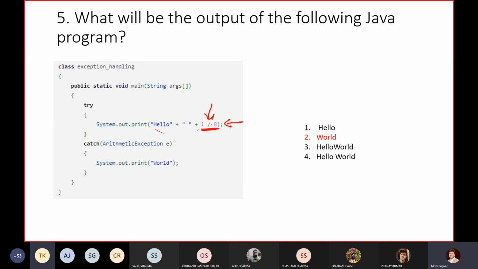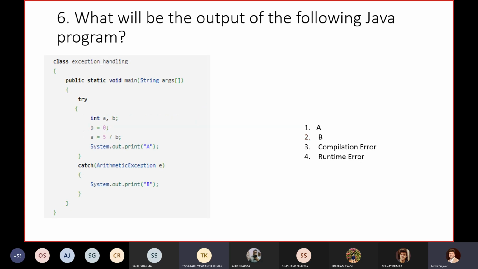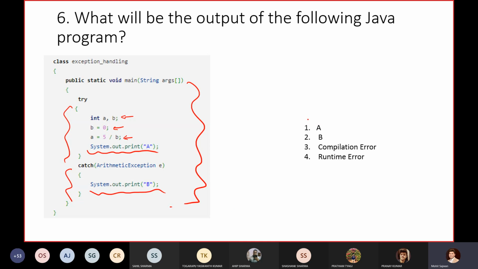Now take this code. Tell me, if you are going to execute this code, what output we will get. The question is quite simple. We have this try block, we have this catch block, and here we have values A and B. A divided by 0. We are printing System.out.print A, System.out.print B. Which output will we get? Compilation error, runtime error, A or B?